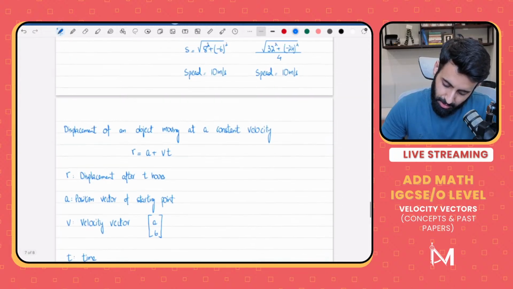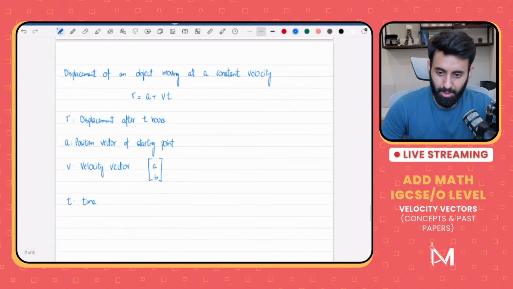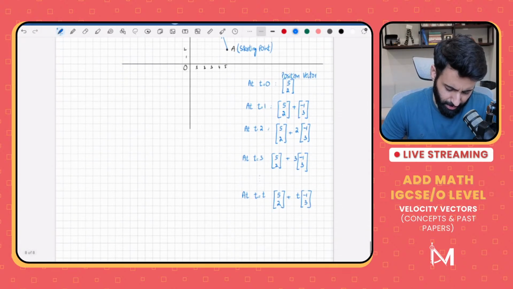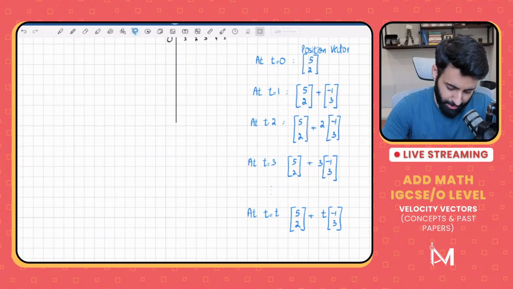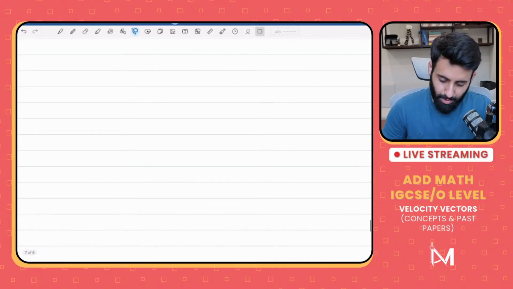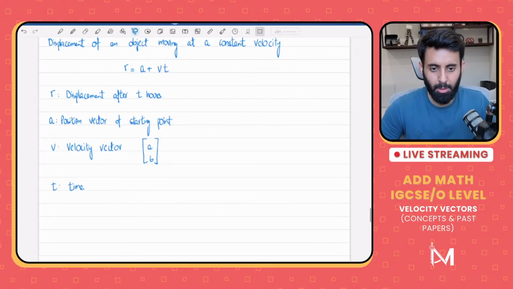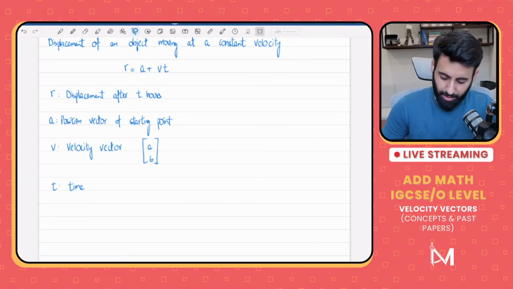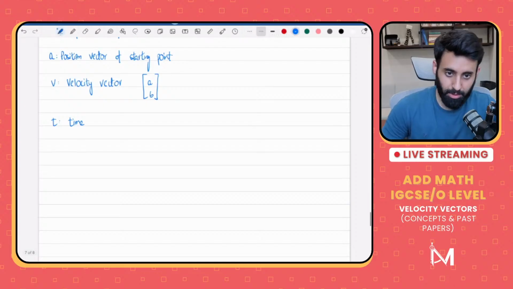That is r equals a plus v times t. It's your choice whether you write t after or before. Sorry, I said I prefer before, but actually I prefer after. So this is where it comes from. You don't have to know the background of this, but it helps in understanding the concept better. Also remember one thing.